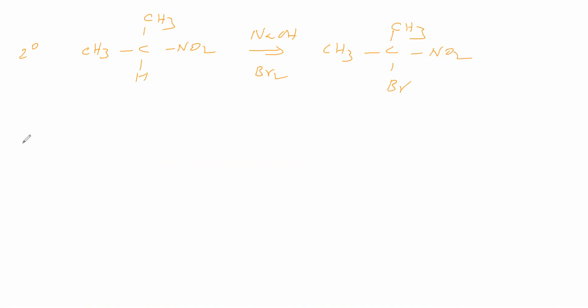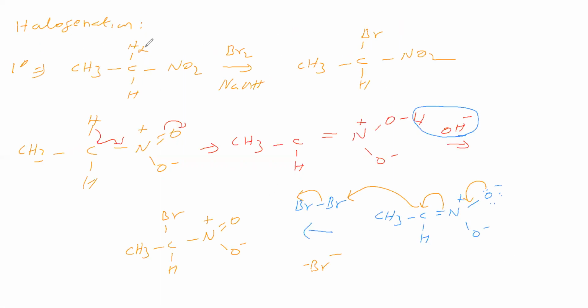Now we will take secondary nitroalkanes. We will treat this with sodium hydroxide, then with bromine. Alpha hydrogen is replaced by bromine. Now, what about tertiary nitroalkanes? Tertiary nitroalkanes give no reaction because alpha hydrogen is not there.